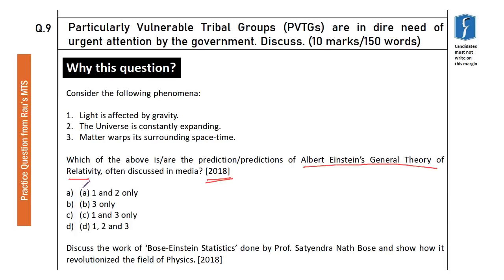And there was a fairly difficult question in the mains of 2018 that was on Bose-Einstein's statistics. See, the point is that there was a question in prelims based on Einstein's work. There is a topic mentioned in the Science and Tech syllabus, contribution of Indian scientists. So to make it coherent with the main syllabus, UPSC asked about Bose-Einstein's statistics.